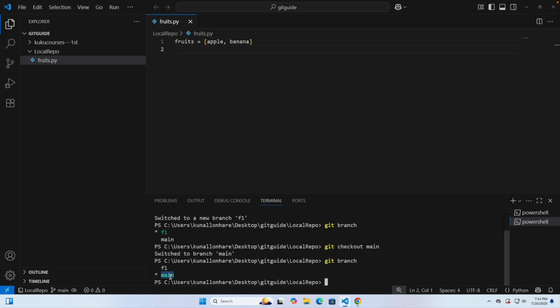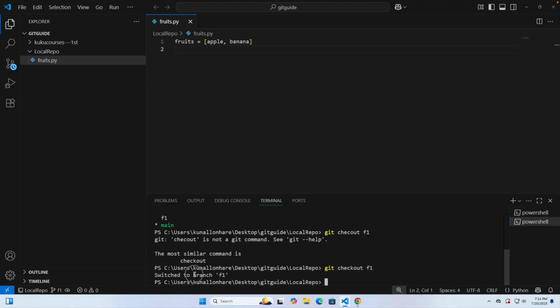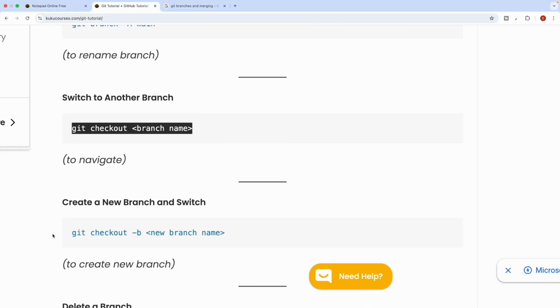Whenever it shows green color or whatever color, it shows that currently we are active in that branch. And if I again want to switch to f1, feature 1, sorry, I have written the wrong command. Git checkout f1, click enter. Now you can see we switched to f1. Now let's say I want to create one more branch, so I will again copy this command.